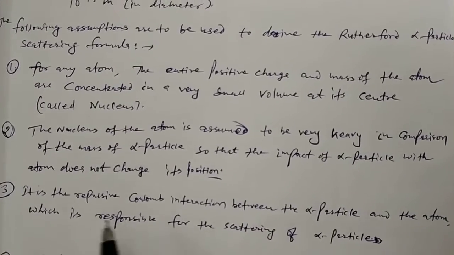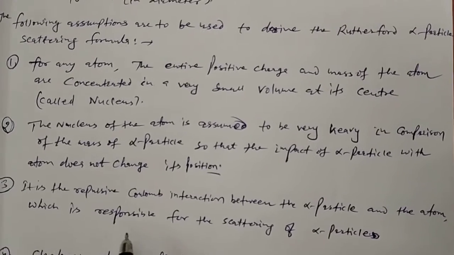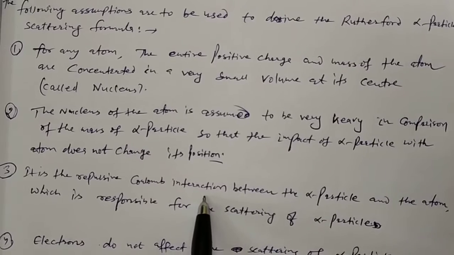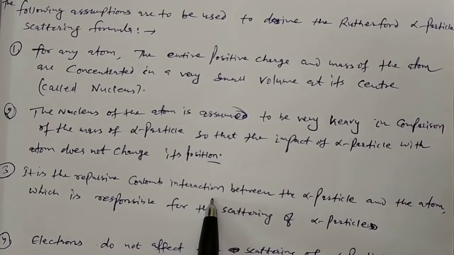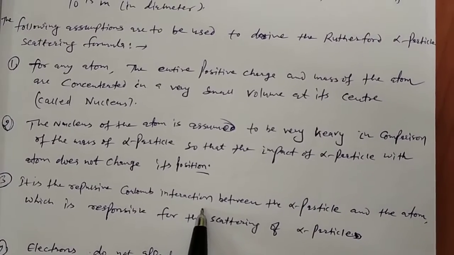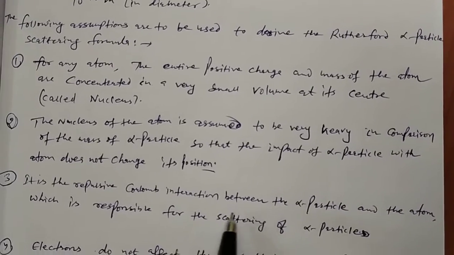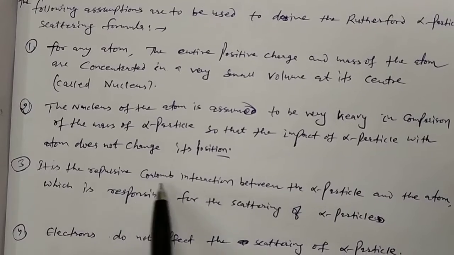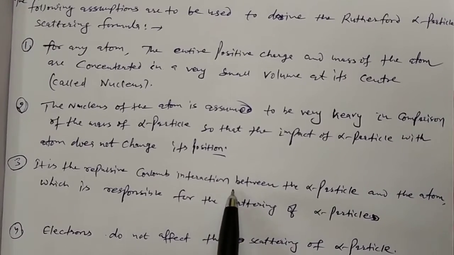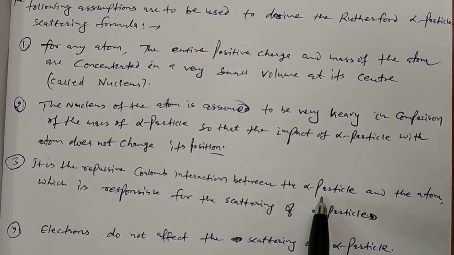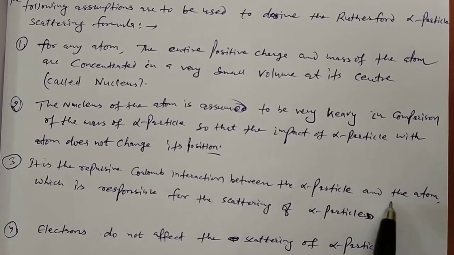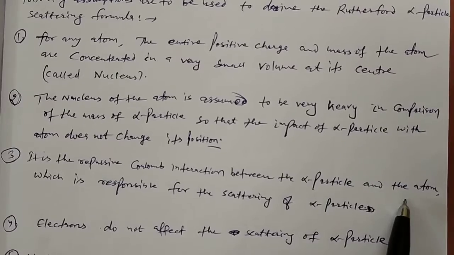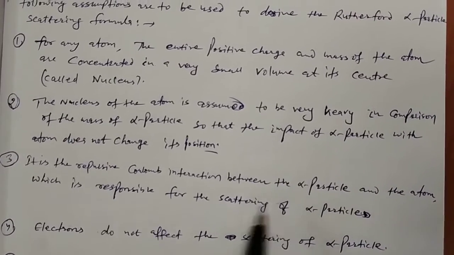Third one, this is the repulsive Coulomb interaction between the alpha particle and the atom, which means the nucleus. Here it is repulsive because the charge of the alpha particle is positive and also the charge of the nucleus is positive, so same charges repel each other.